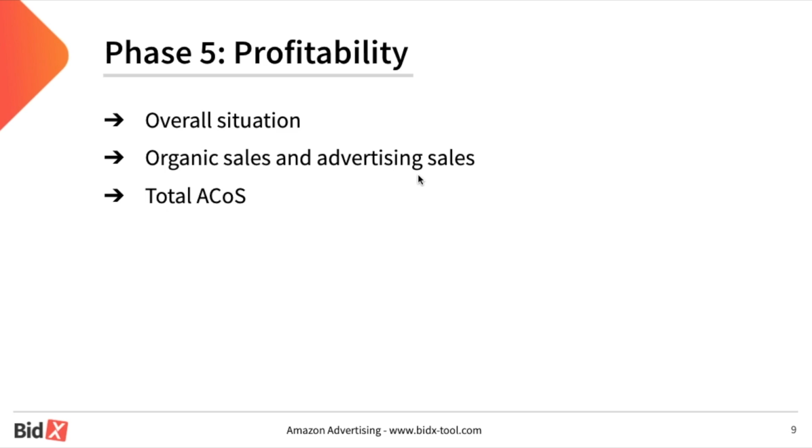In the last phase, the optimization is based on profitability. Here, the overall situation should be considered: all organic sales and advertising revenues. In general, advertising also has an effect on organic sales. Therefore, the consideration of the so-called total ACoS helps to include all effects of advertising.